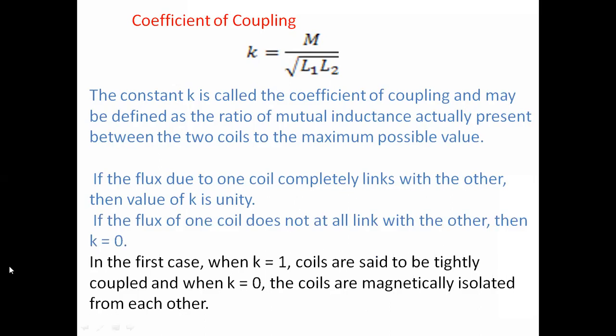When K is 1, the coils are said to be tightly coupled, and when K is 0, they are magnetically isolated, so there is no linkage between the two coils.